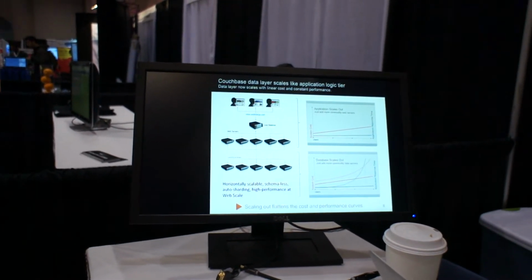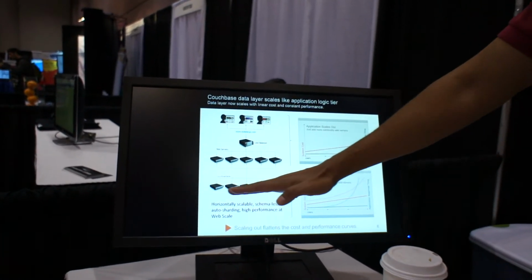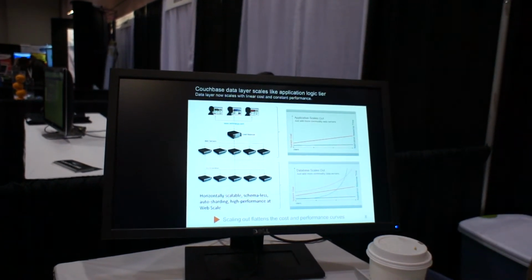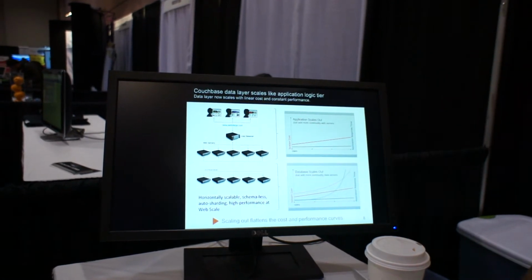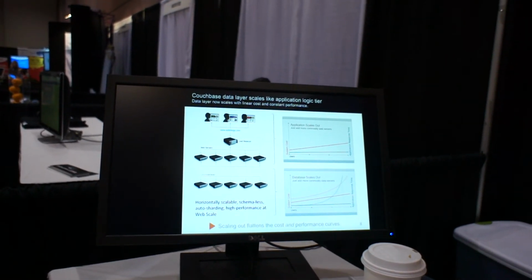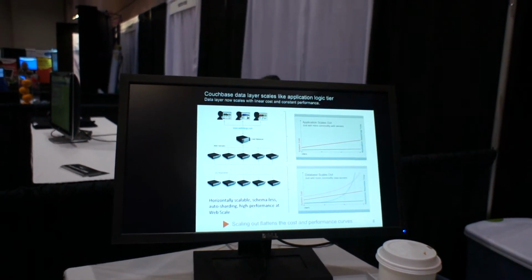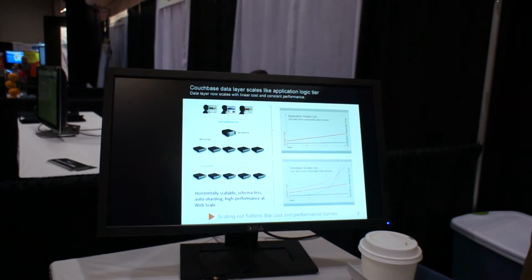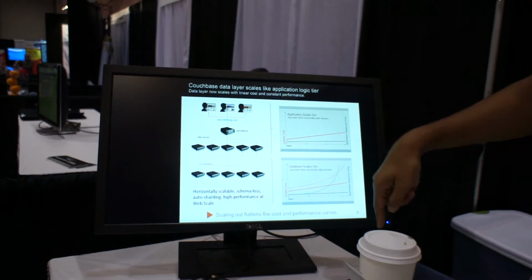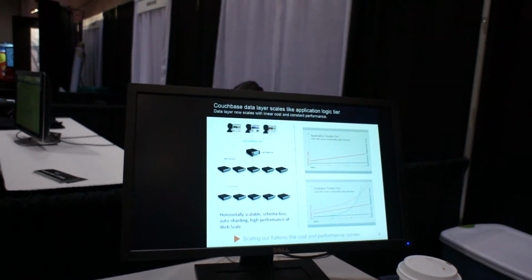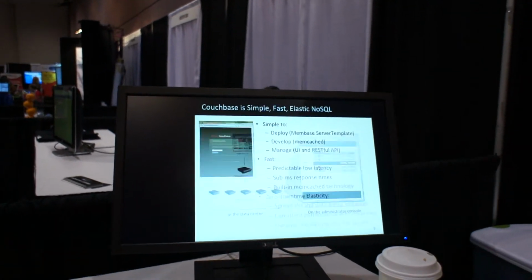Yeah, we've seen that. So we're bringing the same clustering technology to the data tier. You can automatically add nodes, and it's highly scalable, schema-less, using a simple key-value store, replicating the data across each node, persisting to disk, and with master-to-master replication, you always have the master keys. So if a node goes down, you still keep on working and the data is intact. Exactly. So that's basically it.